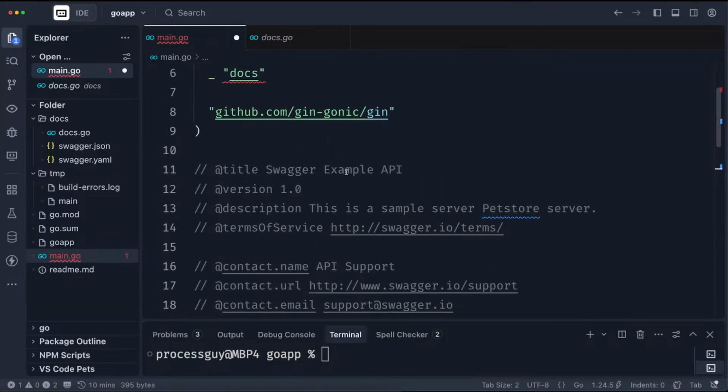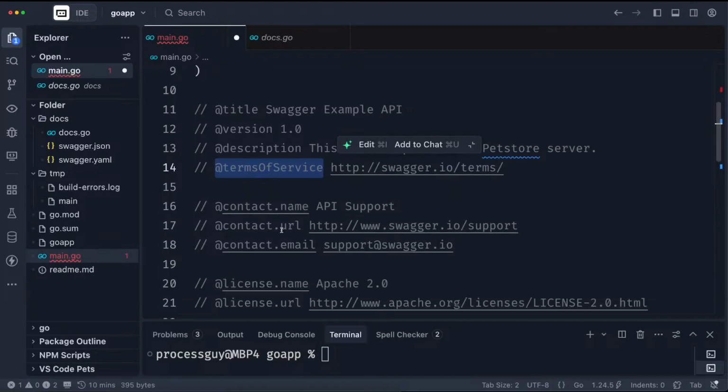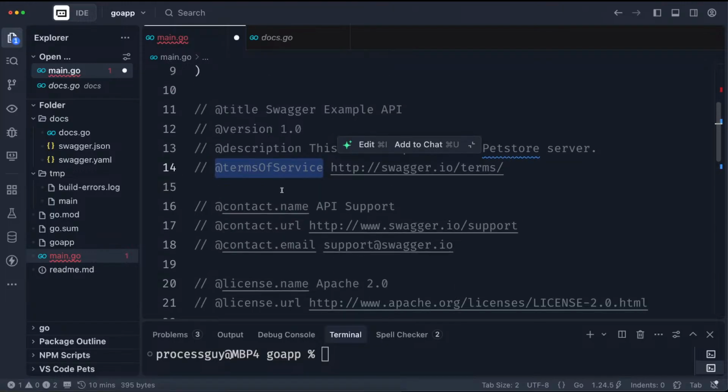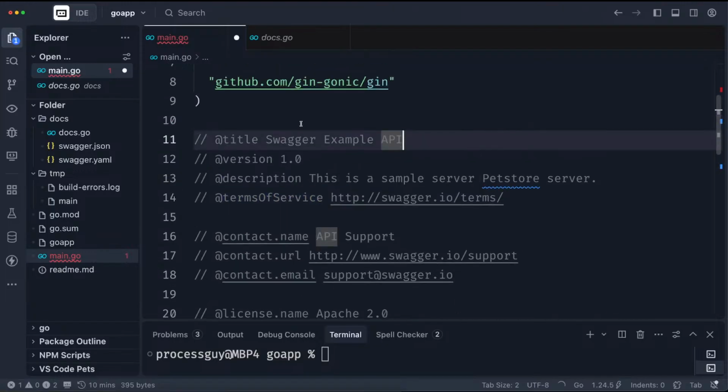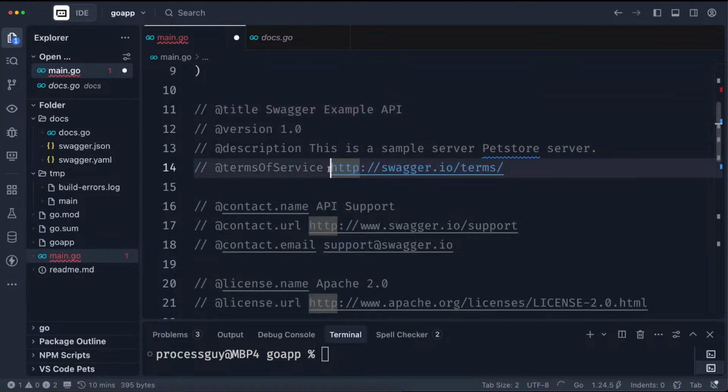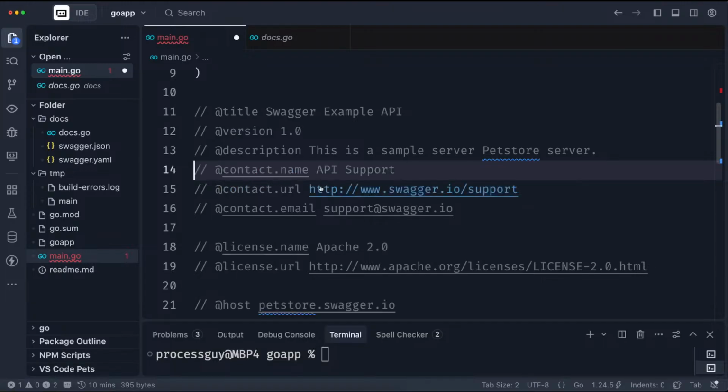Now, the way Swagger documentation works is by you commenting in your code. This is just comments. I'm saying title. You have to put all these annotations, at description, at this, at that. Those are the way the system knows what to tie to what. So I'm just going to delete a couple of them. I'm going to say Swagger example API. Okay, that's good. Version, description, I'm going to leave that one. Then I'm going to remove all these things, so not necessary. You can delete as many things as you want.